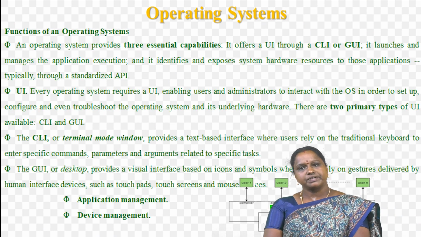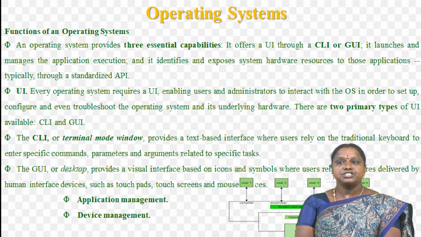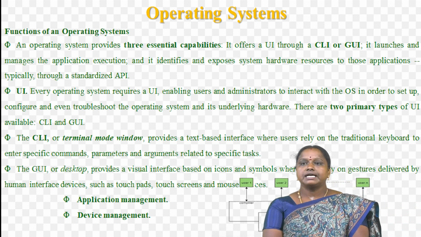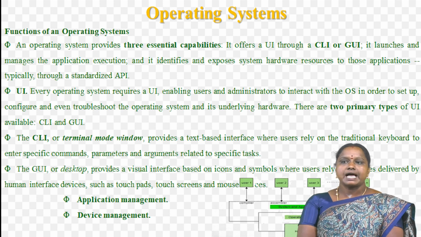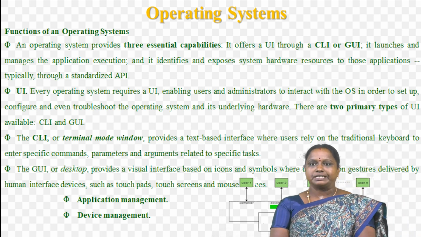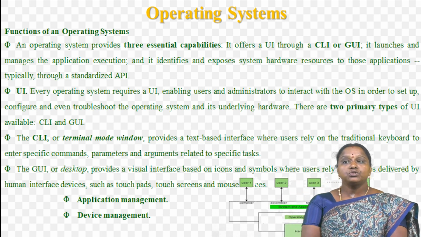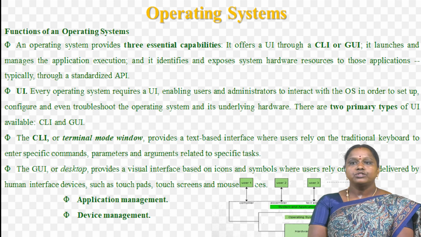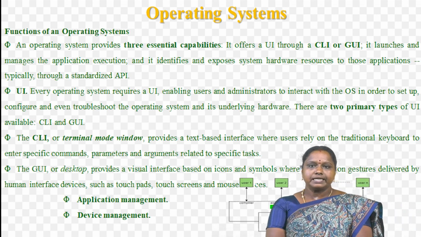Next, what are the functions of an operating system? An operating system provides three essential capabilities. It offers a UI through CLI or GUI tools. It launches and manages the application execution and it identifies and exposes system hardware resources to those applications, typically through a standardized API.